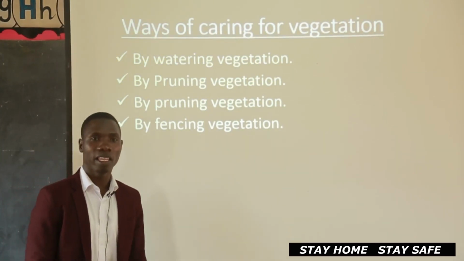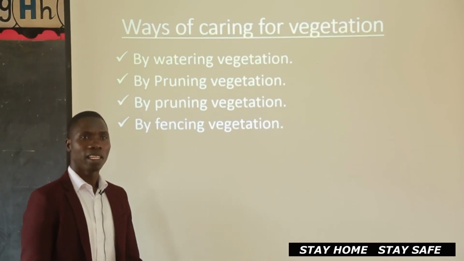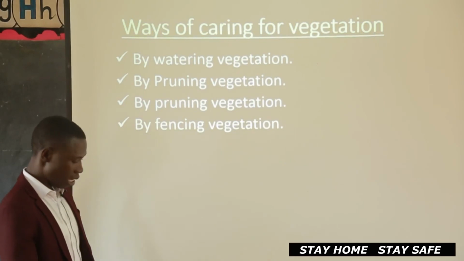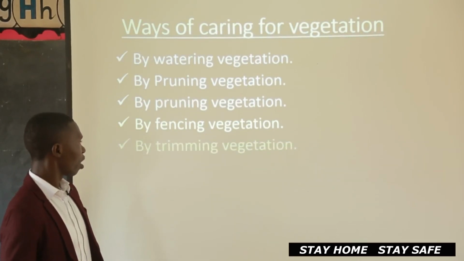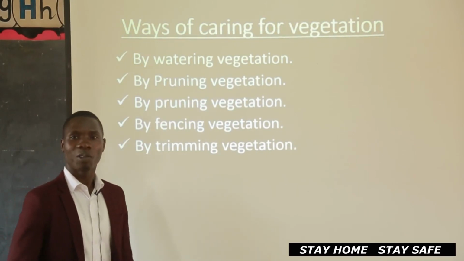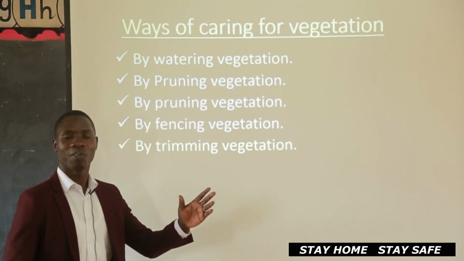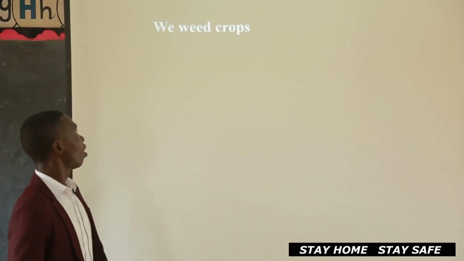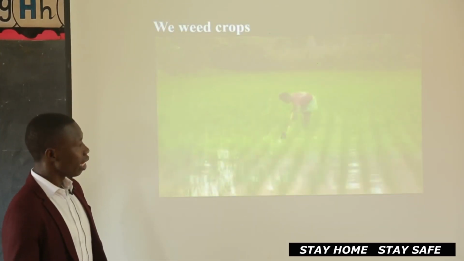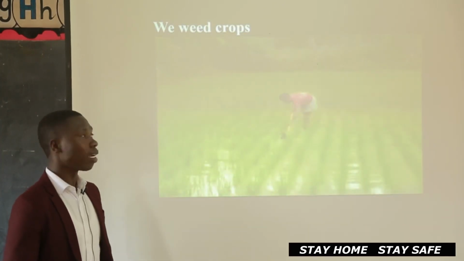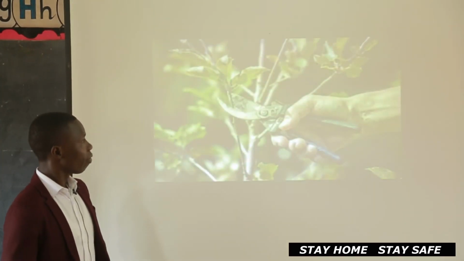Let's spell the word thinning very quickly. Thinning, thinning. Okay? Now I have some of the illustrations here. Also by trimming vegetation. Like when you come at school, you find the trees are so beautiful, they have good shapes. We trim them. Are we there? So also by weeding, you can weed your crops so that they can grow very well.